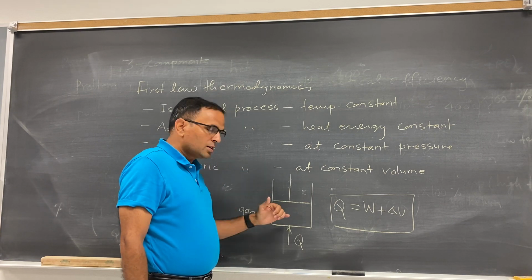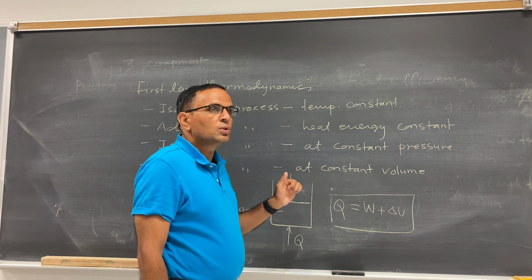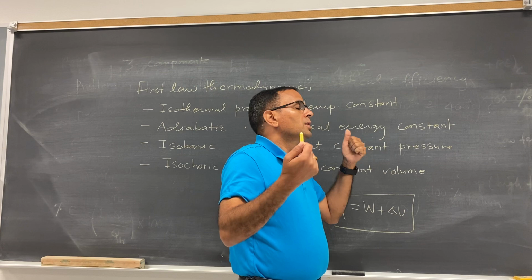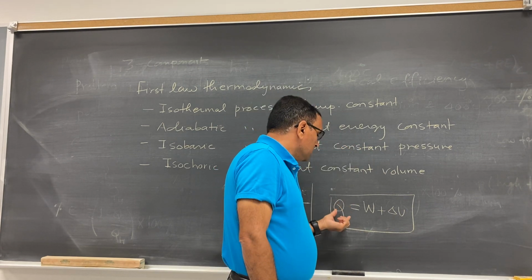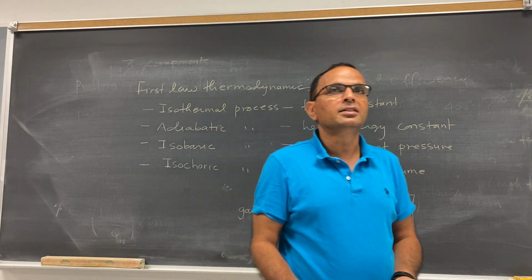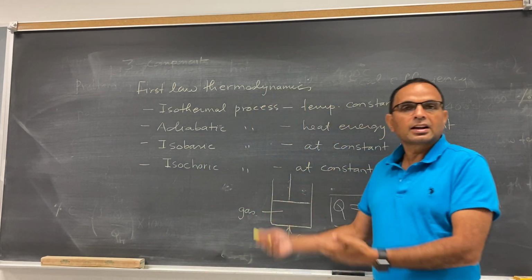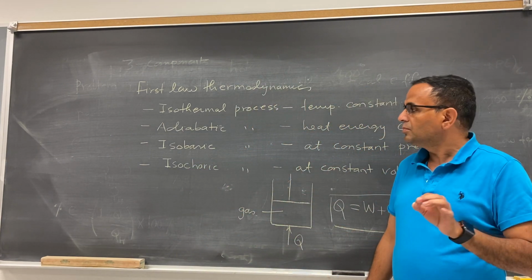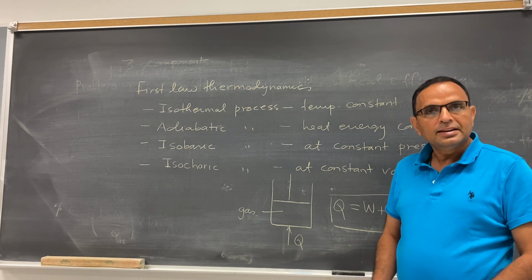So you need to know the work done, and you need to know the first law of thermodynamics. You need to know the internal energy. What is internal energy, and of course the second law of thermodynamics. Mostly this is the important part in chapter 18.